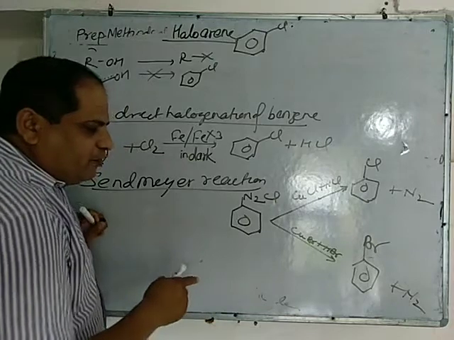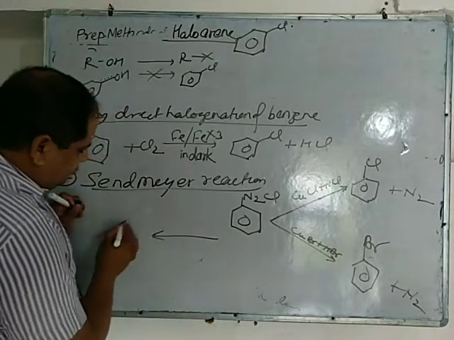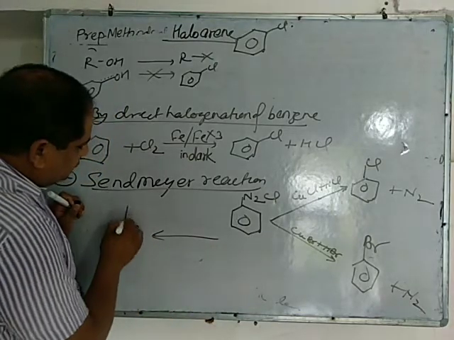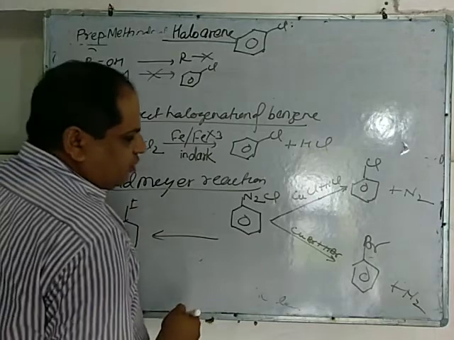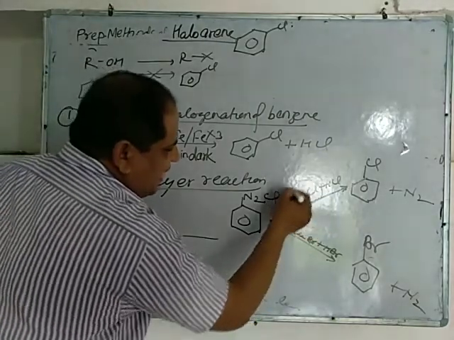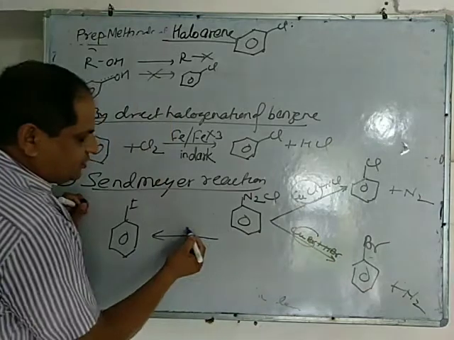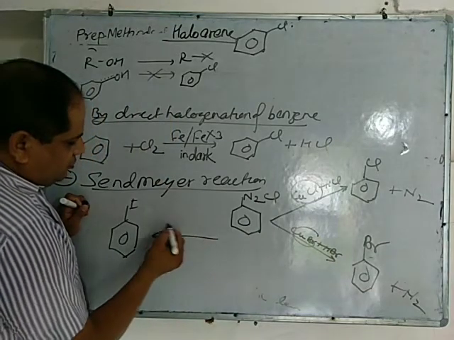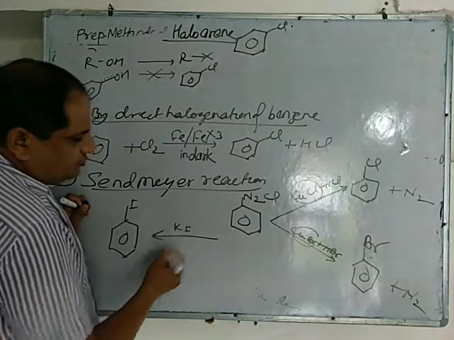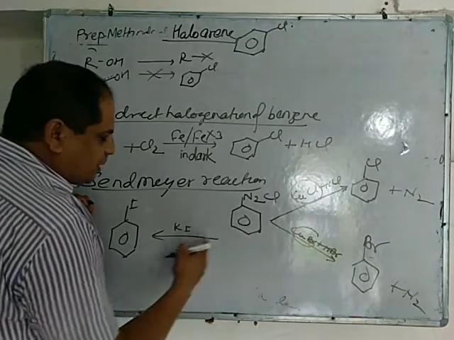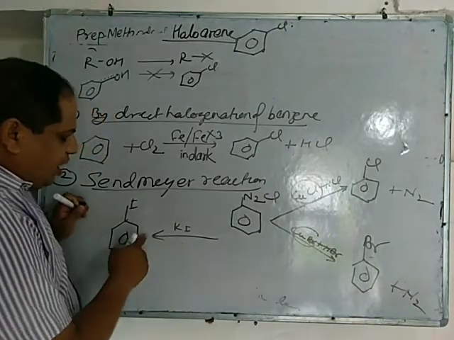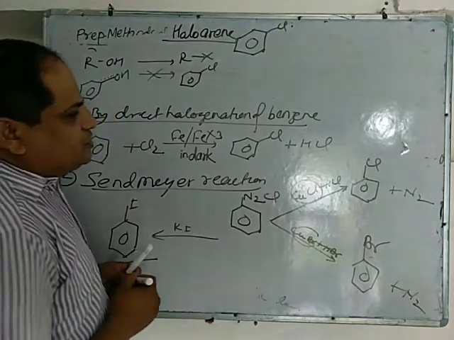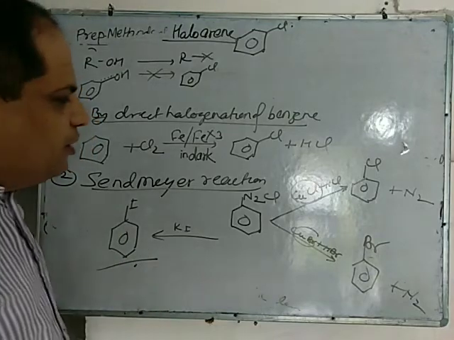If you want to prepare iodobenzene, you don't require cuprous salt. You directly react with KI. When benzene diazonium chloride directly reacts with KI, iodobenzene is formed. So these are the preparation methods of haloarenes.